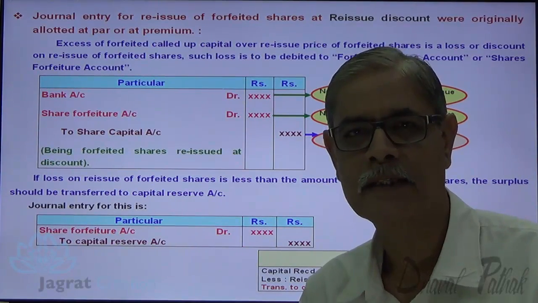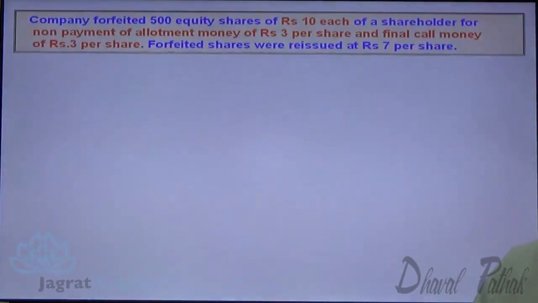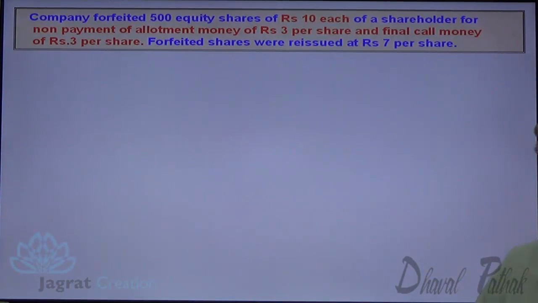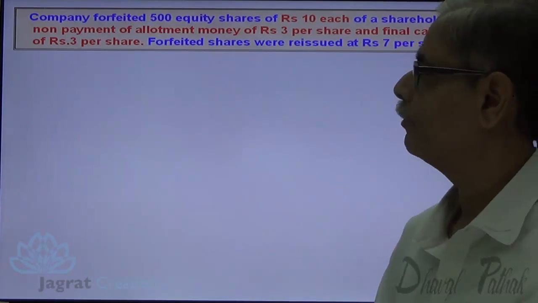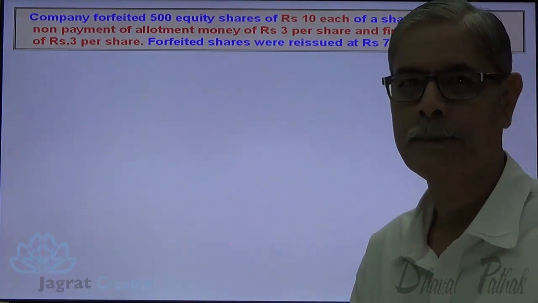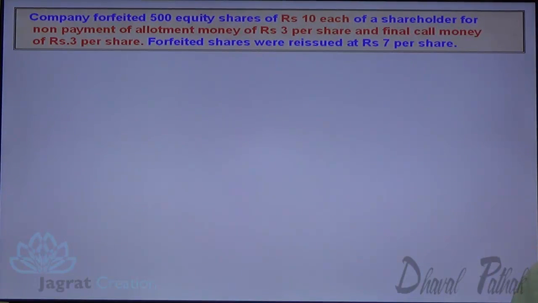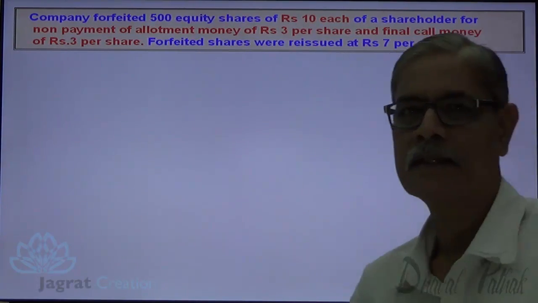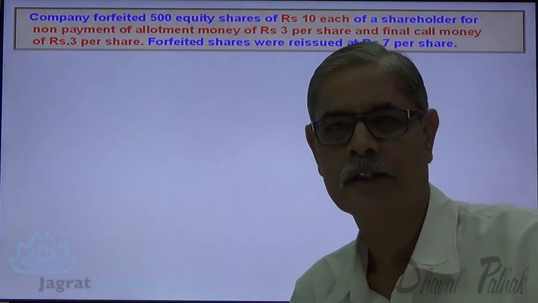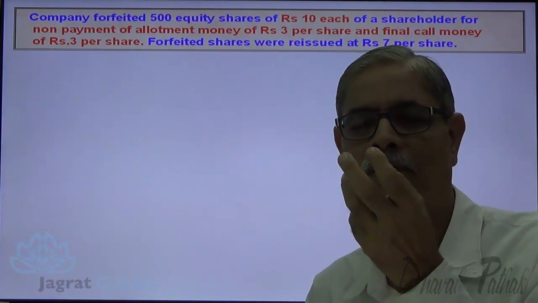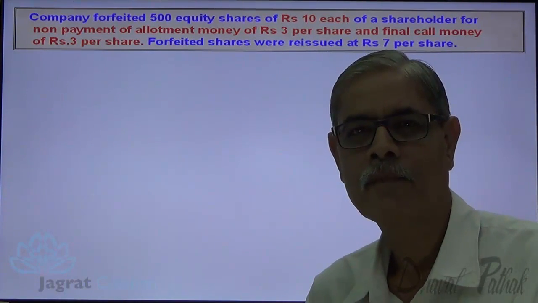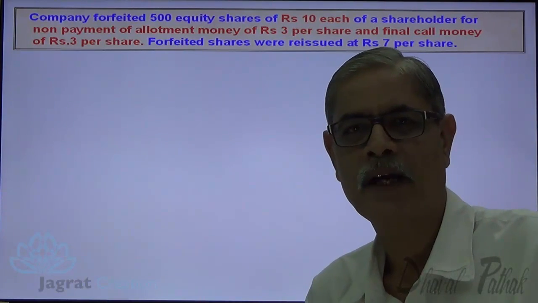Now after explaining all these things, let us start with the sum. See, company forfeited 500 equity shares of rupees 10 each of a shareholder for non-payment of allotment money rupees 3 per share and final call of rupees 3 per share. Forfeited shares were reissued at rupees 7 per share. Now this is a sum wherein we are going to apply the theory that has been discussed. Now this is a theory session actually. After explaining the theory, if I take one sum, your concepts about theory will be more clear. So I have taken this sum.